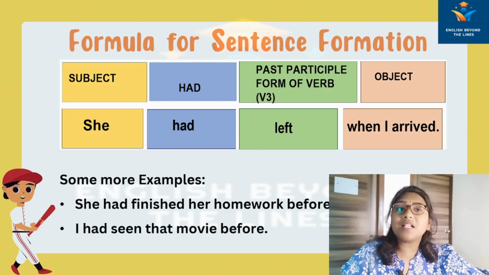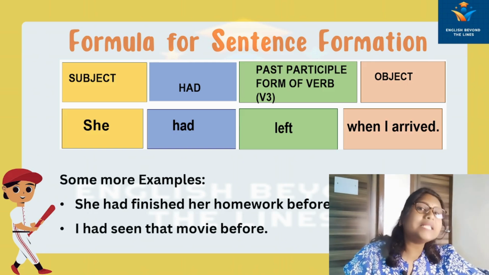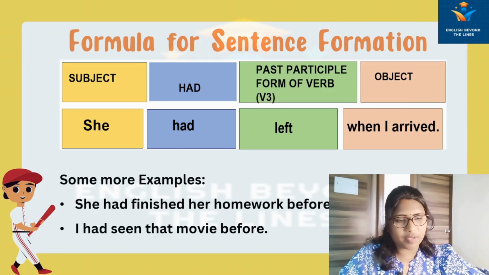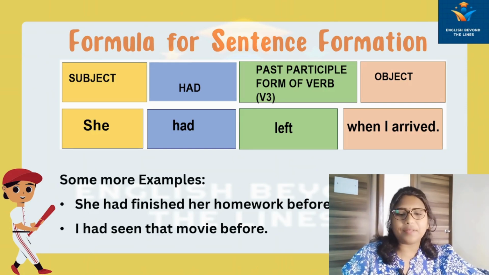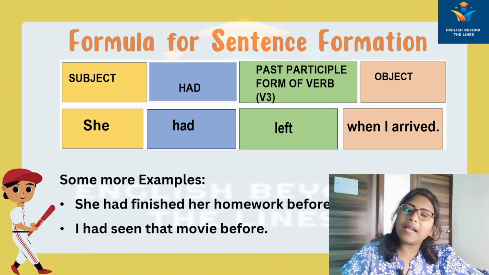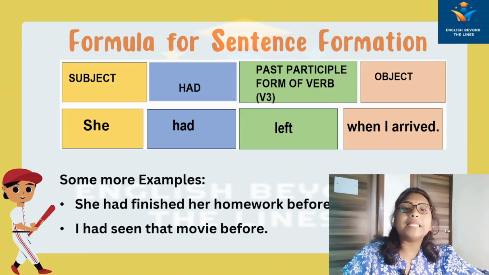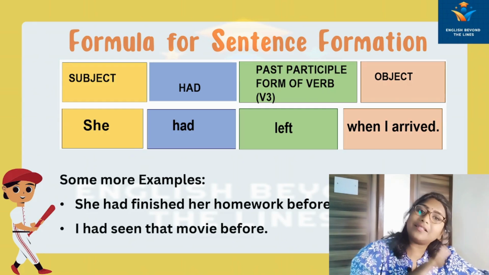Then the past participle form of the verb will come, which we call the V3 form of verb. Then the object will come. As an example, she had left when I arrived. She had is used with she, then left. Left is the V3 form of verb.